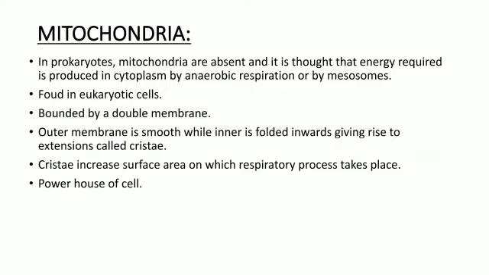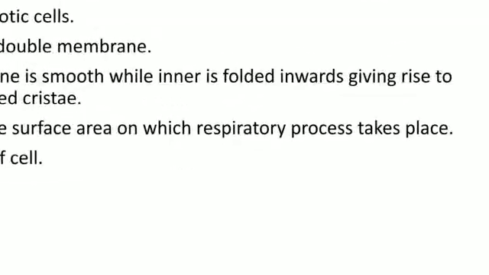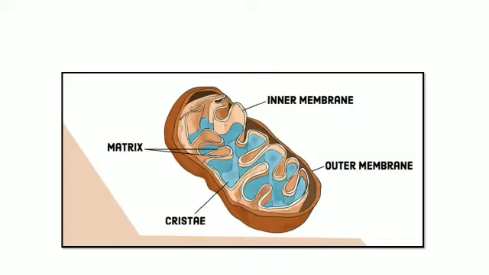Now dears, the mitochondria is found in the eukaryotic cells. It is bounded by a double membrane. So the mitochondria is covered by a membrane. Now we will clearly see it in this diagram. The outer membrane is smooth while the inner one is folded. Now let me show you the diagram.